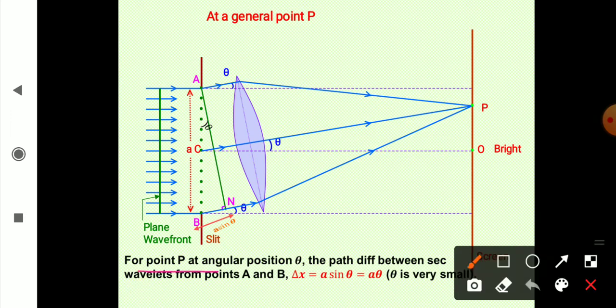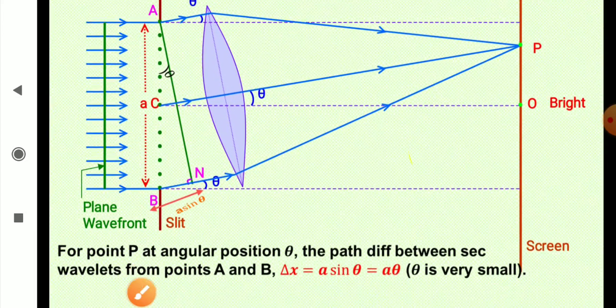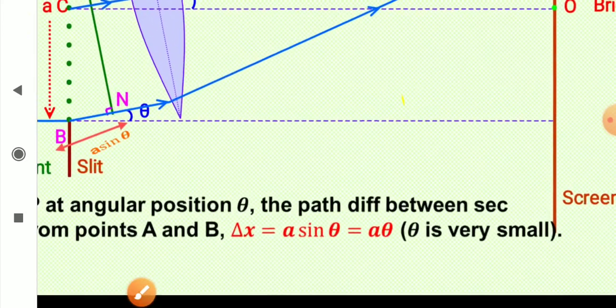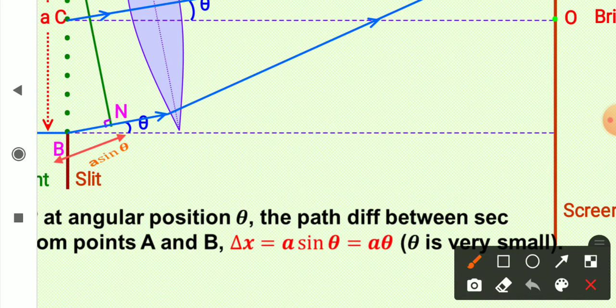For point P at angular position theta, the path difference between the secondary wavelets from points A and B, delta x, is equal to A sin theta. And since theta is very small, I can simply write it as A theta. For small angles, sin theta is equal to theta.